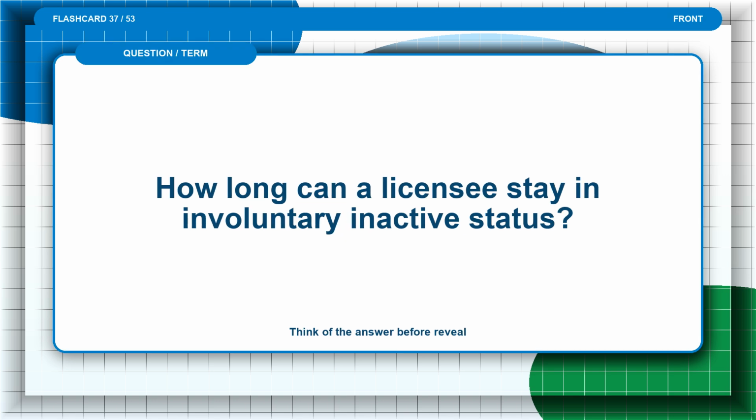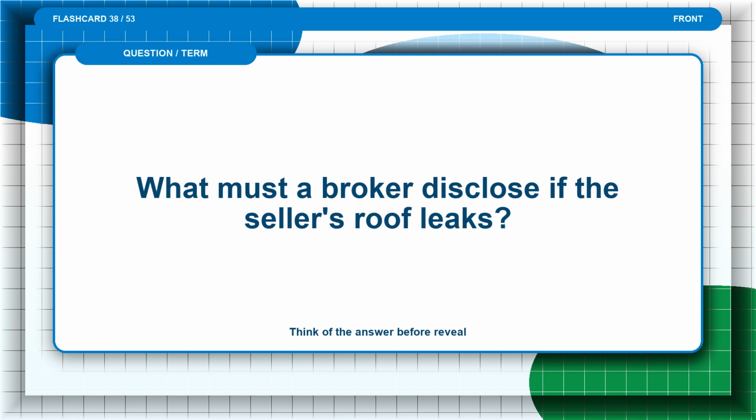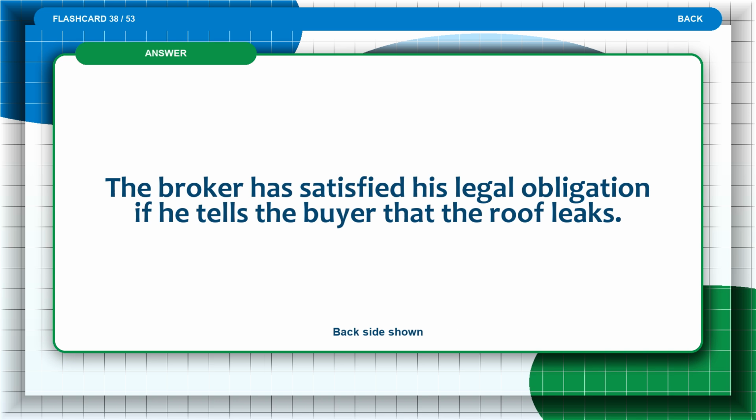Flashcard 37. How long can a licensee stay in involuntary inactive status? Think of the answer before the reveal. The answer is, a licensee can stay in involuntary inactive status for 3 years. Flashcard 38. What must a broker disclose if the seller's roof leaks? Think of the answer before the reveal. The answer is, the broker has satisfied his legal obligation if he tells the buyer that the roof leaks.